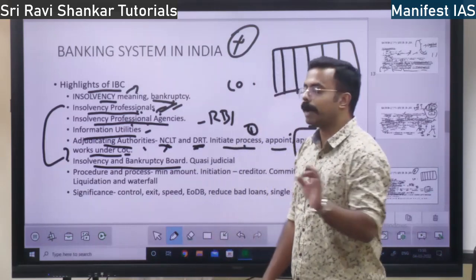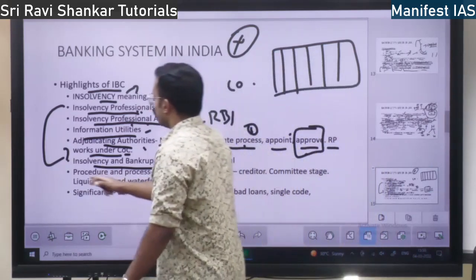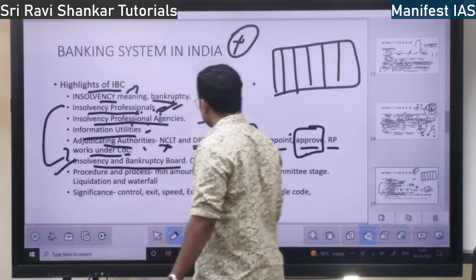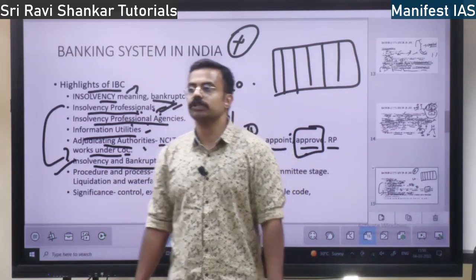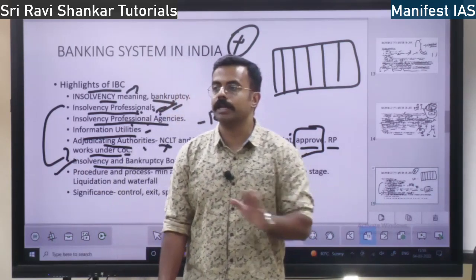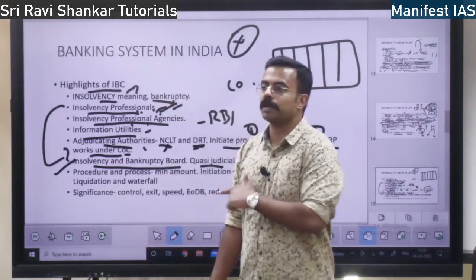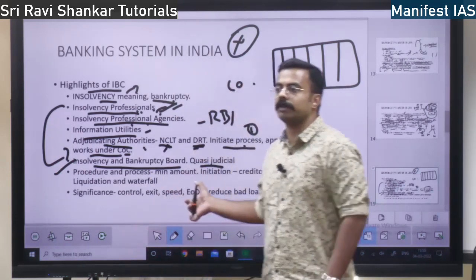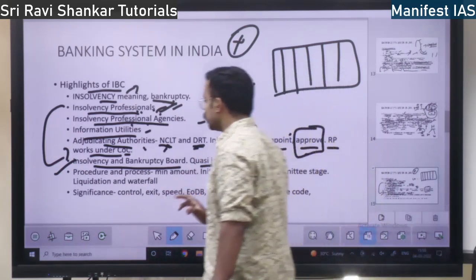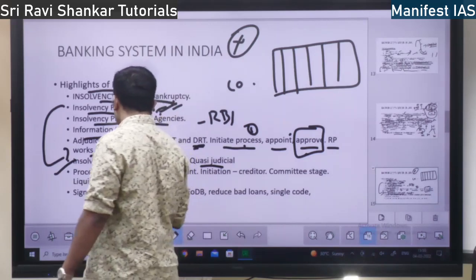IBBI, Insolvency and Bankruptcy Board of India, they have formed, and it is a quasi judicial body. Quasi judicial means it is not a complete judicial body, half judicial and half executive. Half of them will be appointed by government, half of them will be judicial, right? Quasi judicial body. Procedure and process.